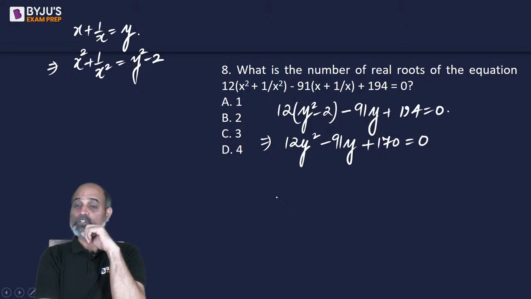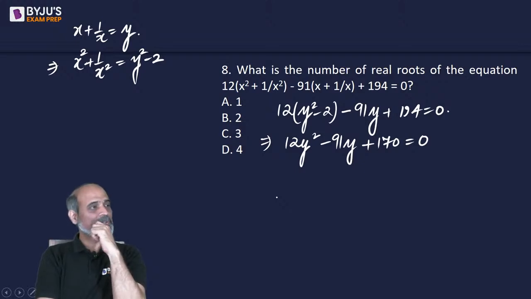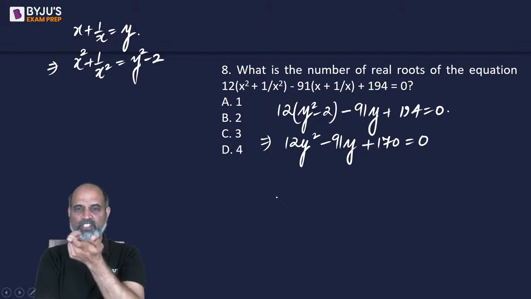I really do not want to use the discriminant approach because that will be very lengthy. So it's better that we use splitting the middle term. Worst case, we'll have to go with making the perfect square. 8100, 1700, 2000, 4000. Looks like there's no way out. We'll have to do the discriminant.